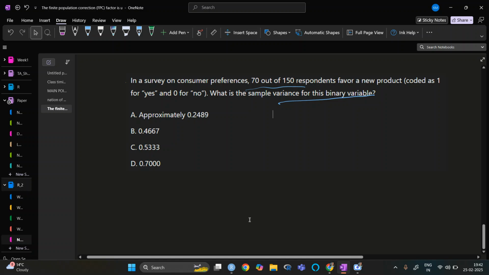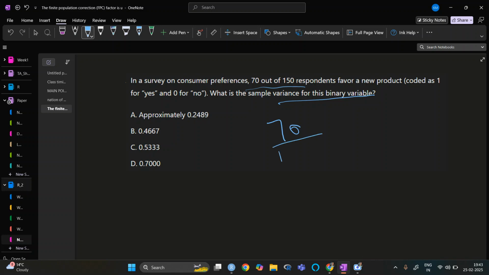So p is 70 out of 150, multiplied with q, which is basically 150 minus 70, so 80 out of 150.